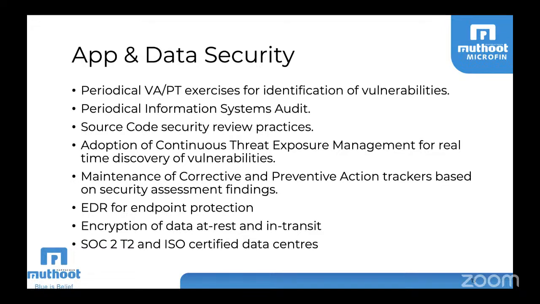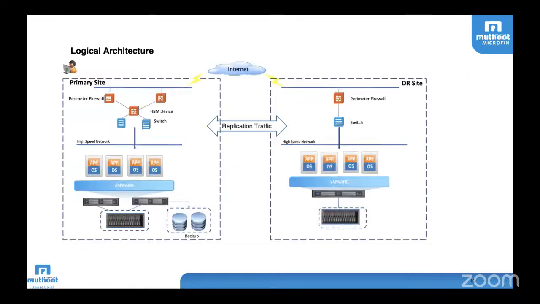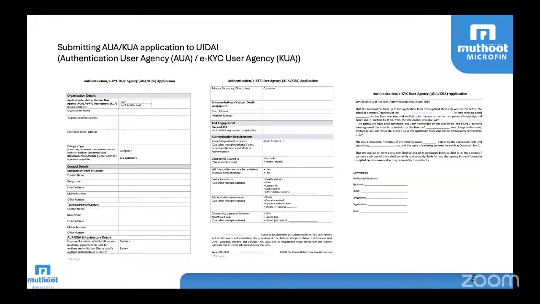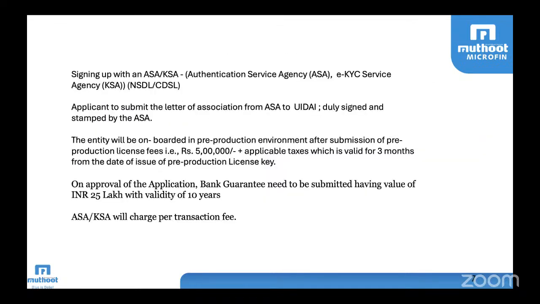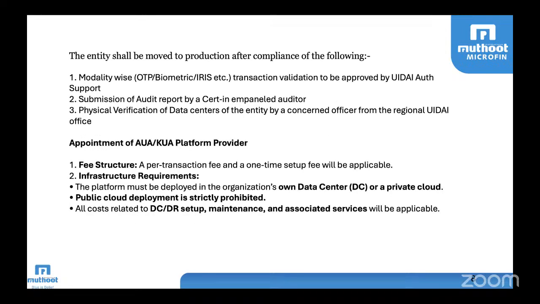This is the background about all these things, and I hope this journey is clear to you, from application till submission, the various forms, various fees, and the parties involved, because three parties are involved here. One is the entity. The next, suppose you engage a partner for your LMS, then that partner may not have the capability to have AUA, KUA software, so you need to depend on another party for that.